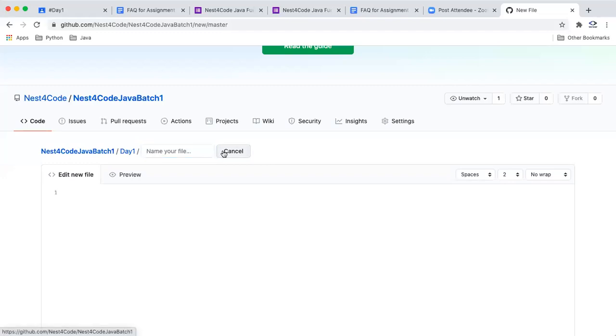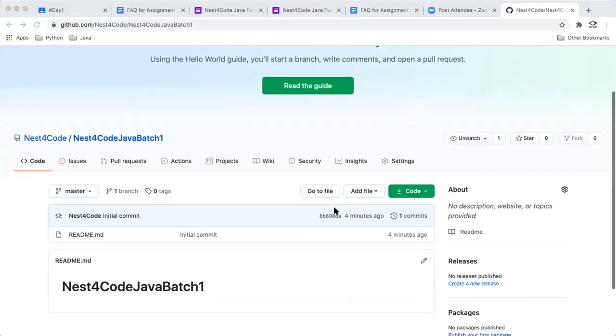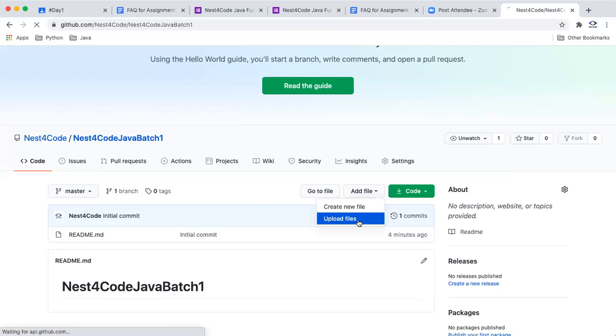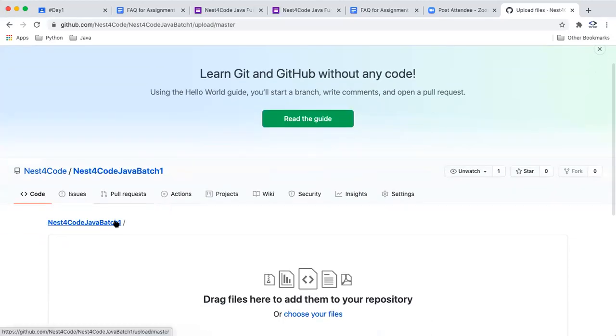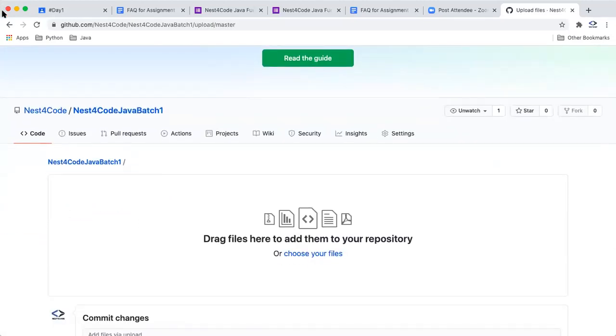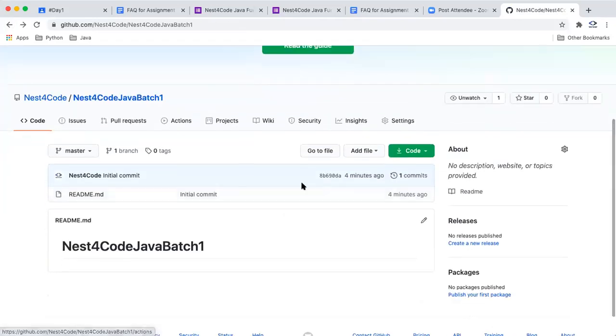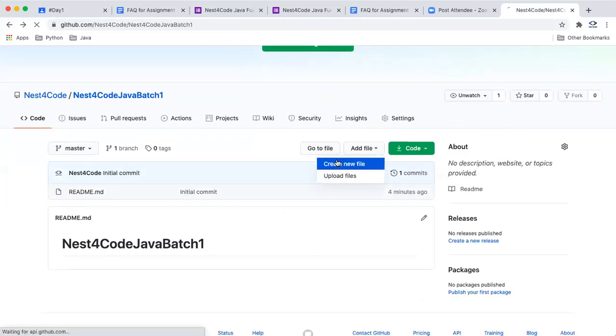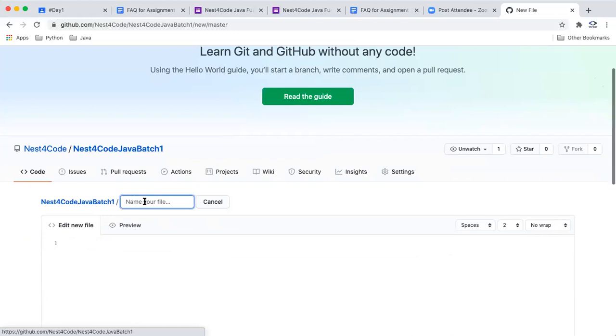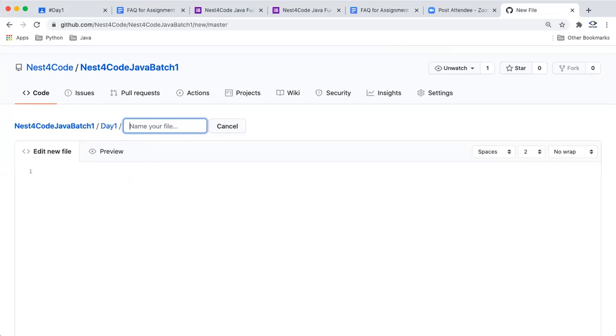So whenever you are creating a folder, I will just show you again. One second, I'll just show you this. In add file, just go into create file, and whatever the folder name is, you just have to give the folder name. And after the folder name, you also have to give the slash. Like you can see the slash here also. If it's not visible, I can zoom also. So you have to give this slash here.